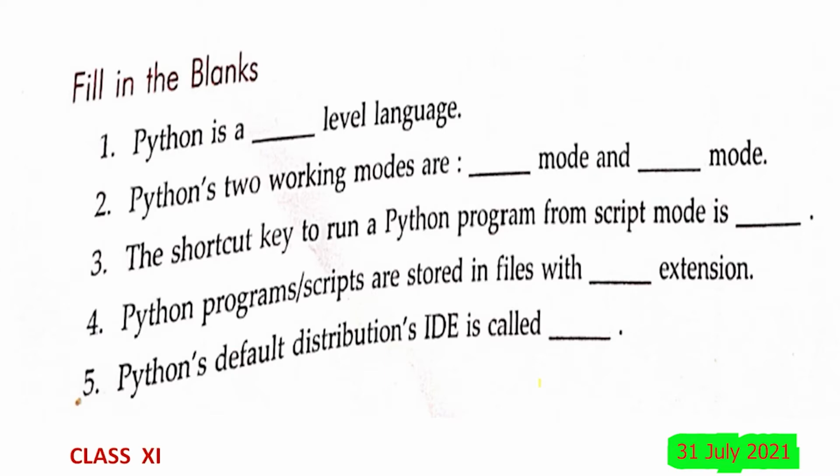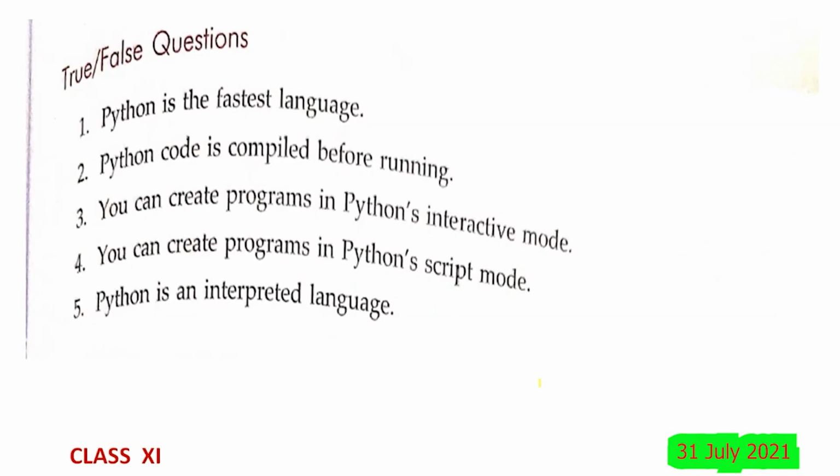So the default distribution's IDE is called IDLE. Now in case of true and false, let us check. Python is the fastest language. No, false. We cannot say that. Okay, one of the fastest, but it is not the fastest.